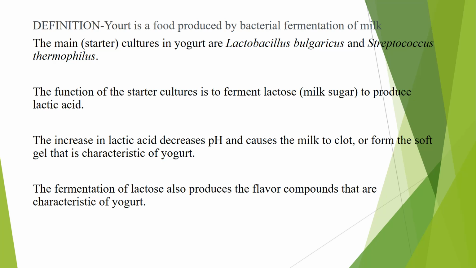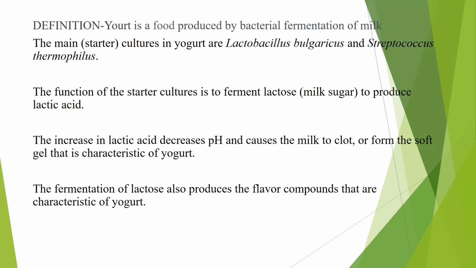Normally, milk contains a number of proteins, fat, carbohydrates, vitamins, and minerals. The white color of milk is due to the presence of casein protein. The increase in lactic acid decreases pH and causes the milk to clot, or form the soft gel that is characteristic of yogurt.